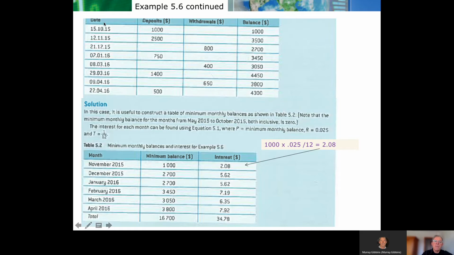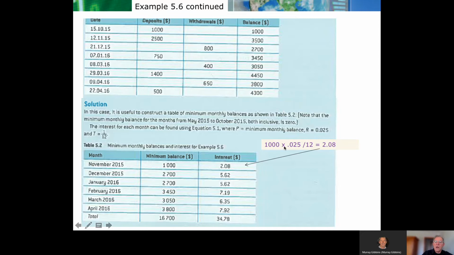So fair enough, by the start of November, we've got $1,000 in. As long as we didn't touch it, which we did, we put some more money in. What a shame. Halfway through the month, we put $2,500 in, but it doesn't count. Only the $1,000 that we started November with counts.